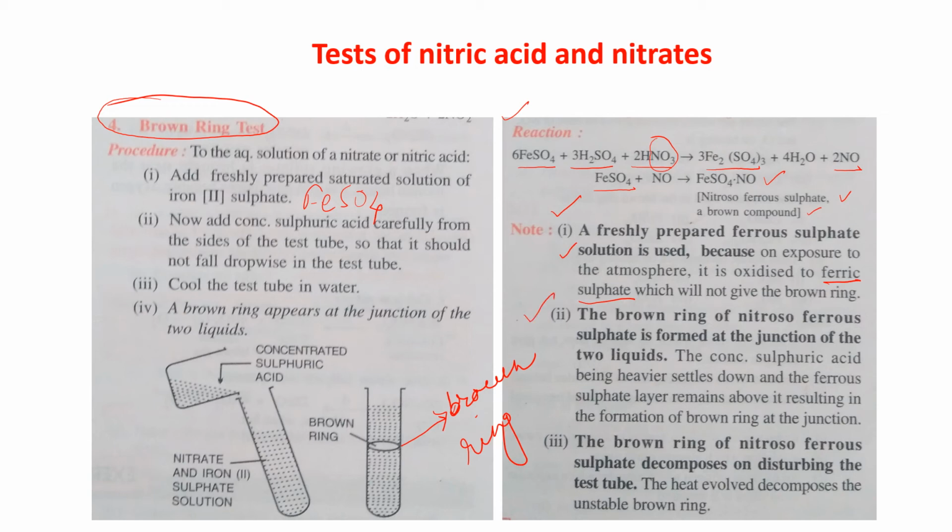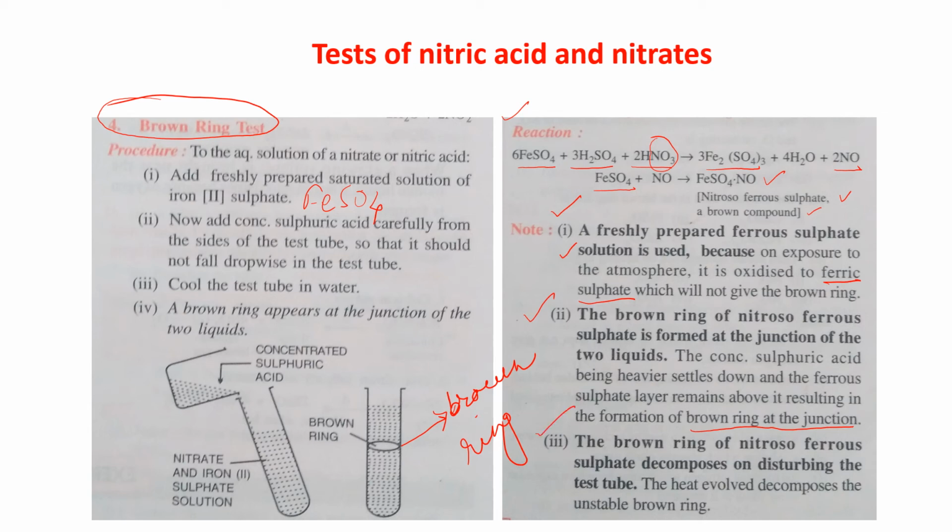Number 2, the brown ring of nitrosoferrous sulfate is formed at the junction of the two liquids. The concentrated sulfuric acid, being heavier, settles down and the ferrous sulfate layer remains above it, resulting in the formation of the brown ring at the junction. So two layers form and the brown ring forms at the junction of the two liquids.